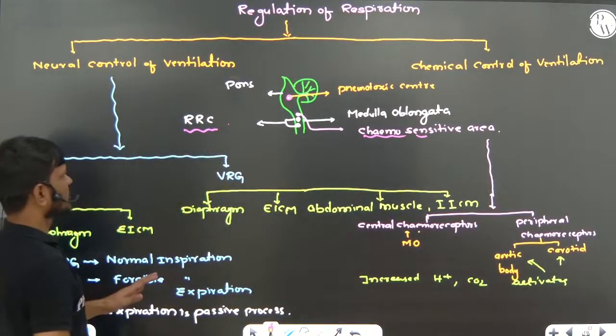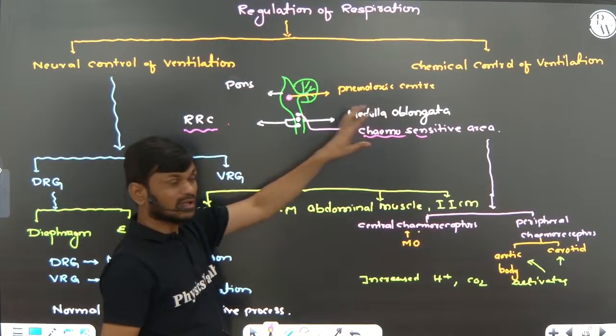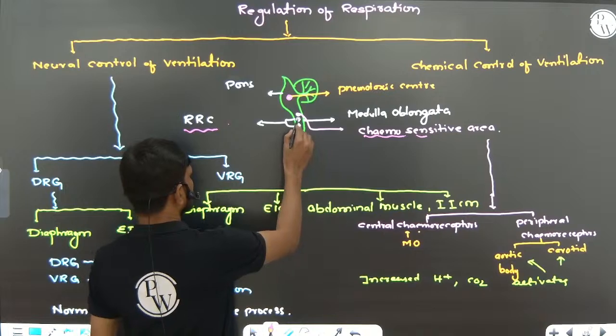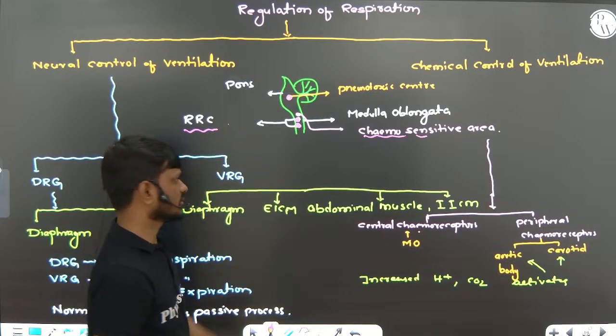Okay, now you can see. The medulla oblongata respiratory rhythm center has two parts: the dorsal respiratory group and the ventral respiratory group. Together we call them the respiratory rhythm center.